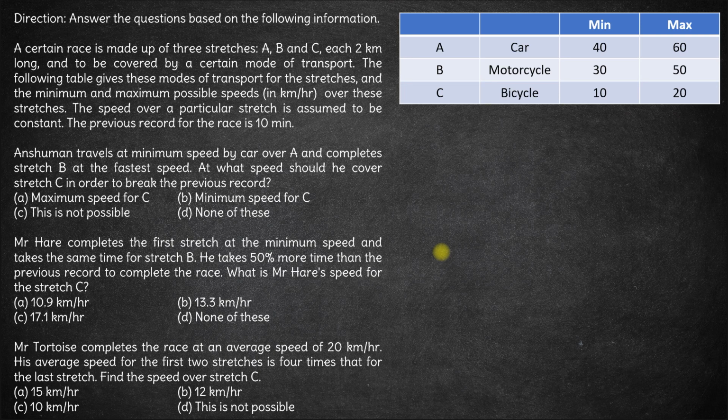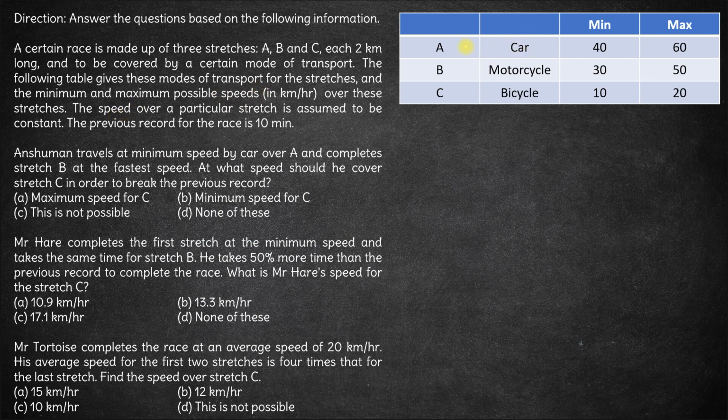Hi, here in this question we have a certain race made up of three stretches A, B and C. Each is 2 kilometers long and is to be covered by a certain mode of transport. These are the three modes of transport. The following table gives these modes of transport for the stretches and the minimum and maximum possible speeds over these